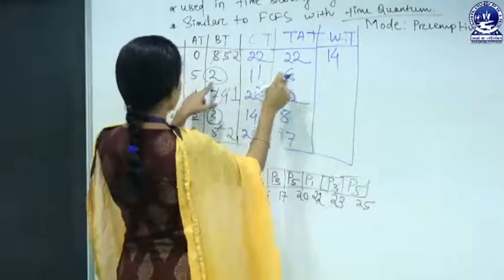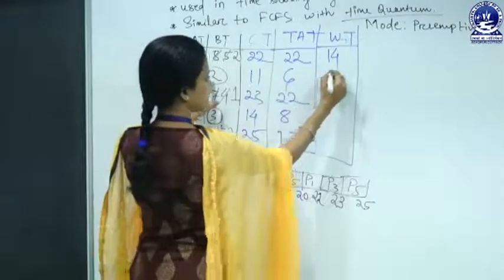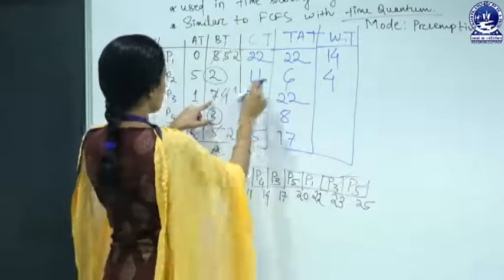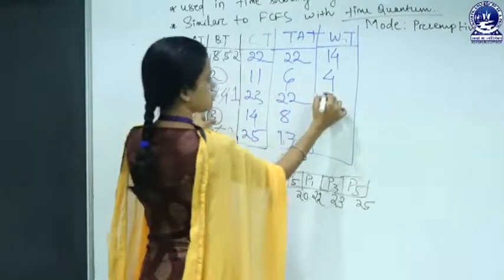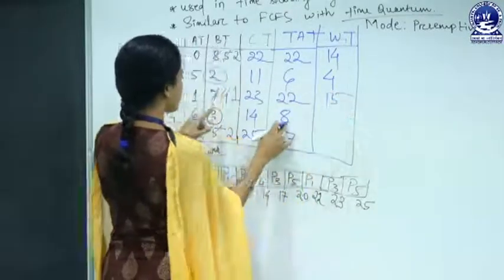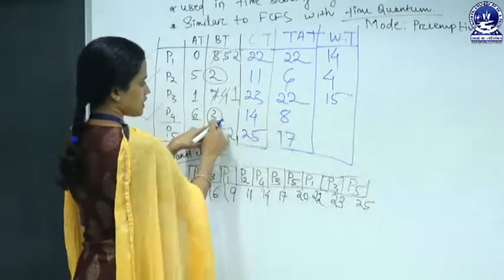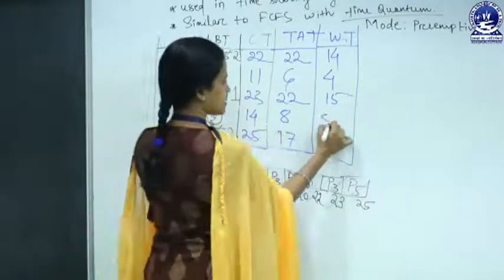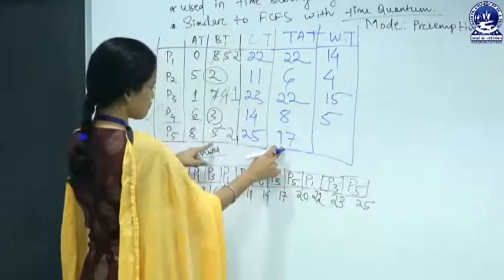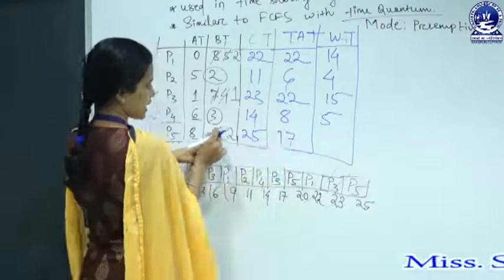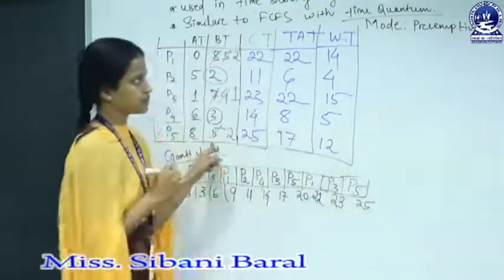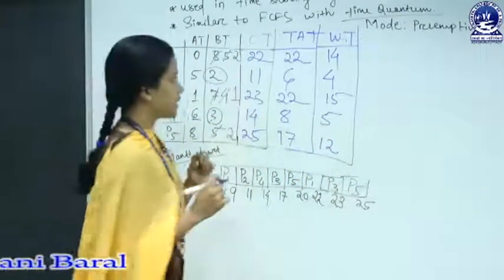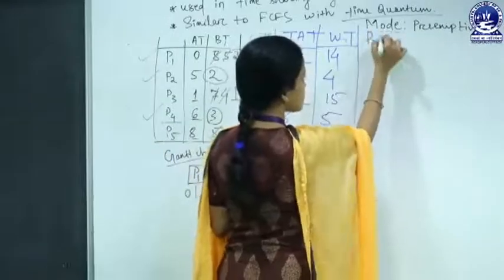Then for P2, 6 minus 2, that is 4. For P3, 22 minus 7, that is 15. For P4, turnaround time minus burst time, 8 minus 3, that is 5, and for P5, 17 minus 5, that is 12. So this is the waiting time, and let us find out the response time.